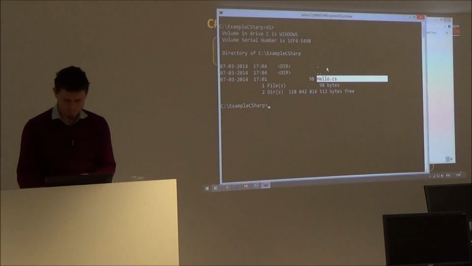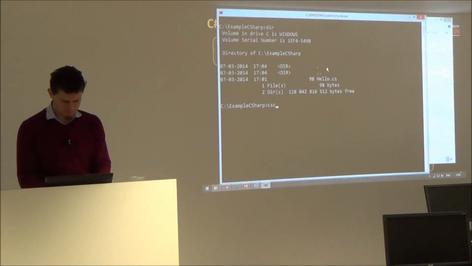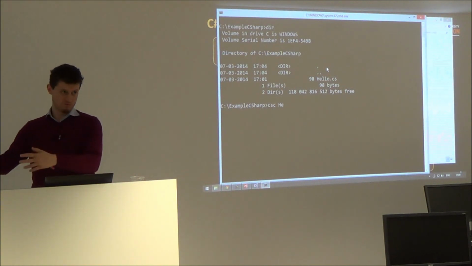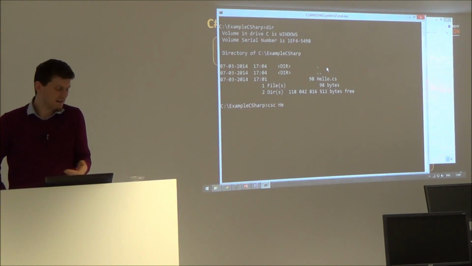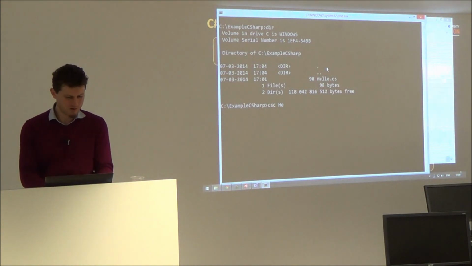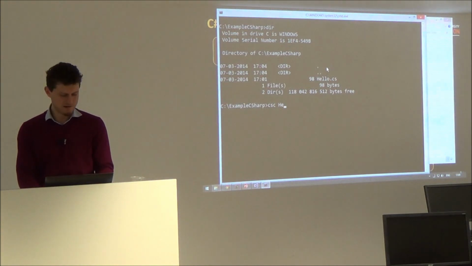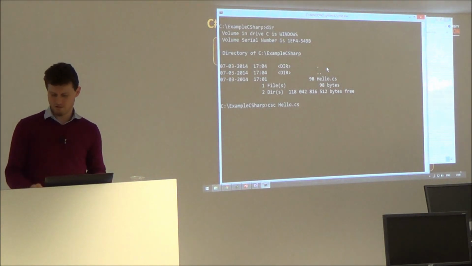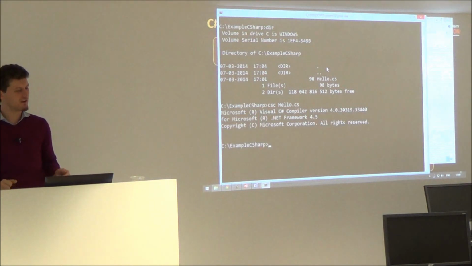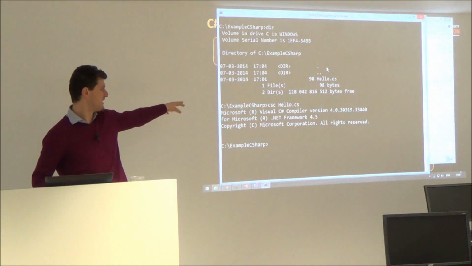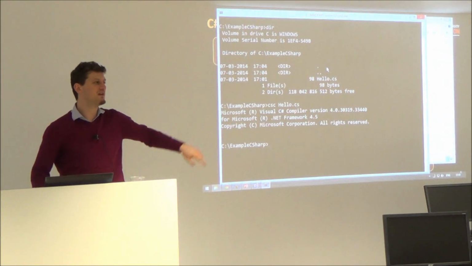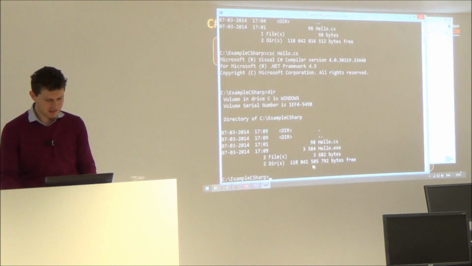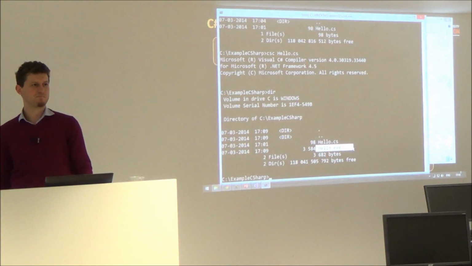Okay, and I say csc hello.cs, but I'm lazy and I don't want to write the whole name. I can press something like Ctrl+Space in the console; here I write hello, press tab, and it's auto-completed. And the C# compiler says, wow, no errors. It says nothing, in fact, which means I'm ready. I've compiled your code, and now I have hello.exe.